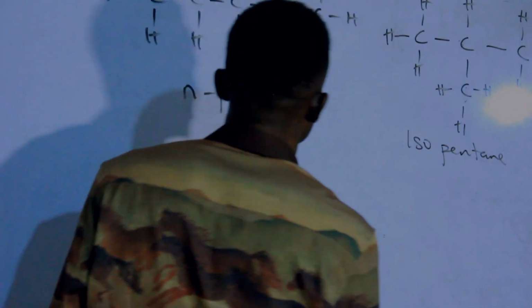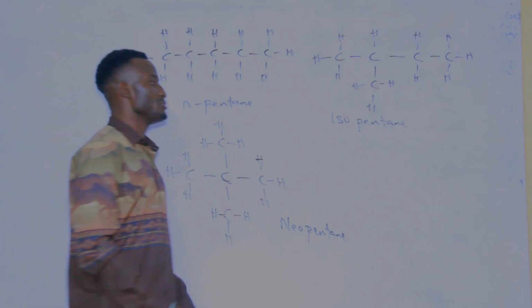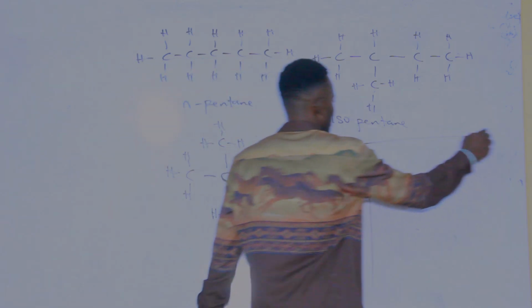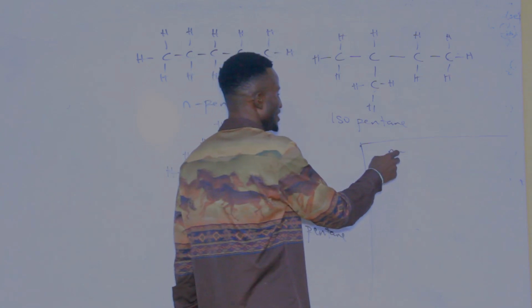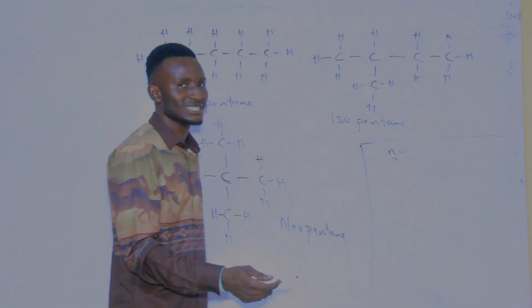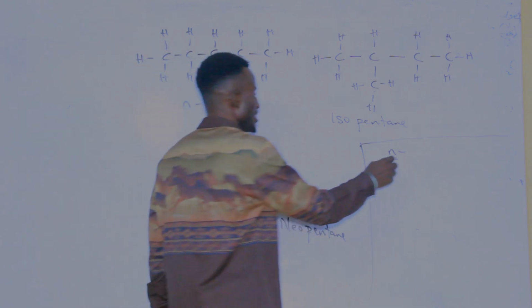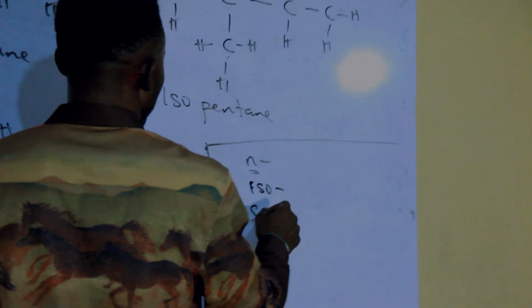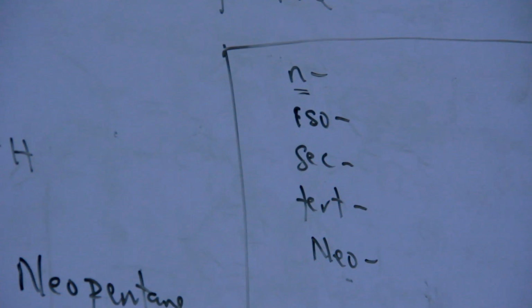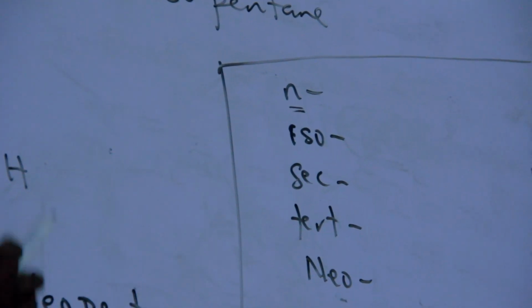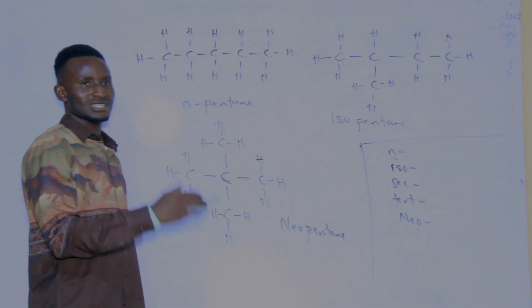In the next video, I'll be giving you the difference between them. We'll call this N, normal. Whenever you see N in the naming, we'll call this normal. We have what we know as iso, we have sec, we have tert, we have neo. I will definitely explain all this in the next video.